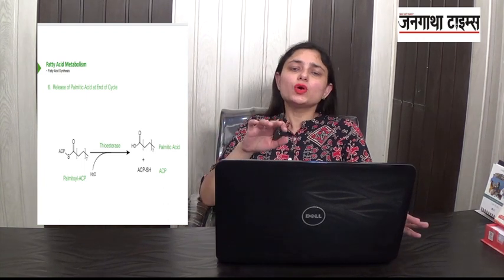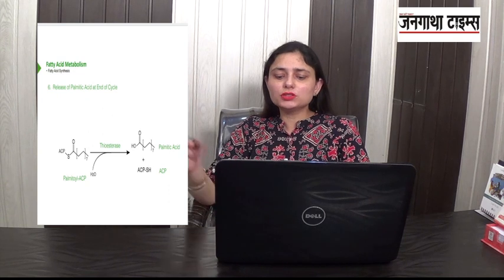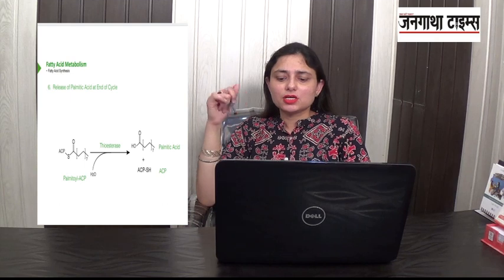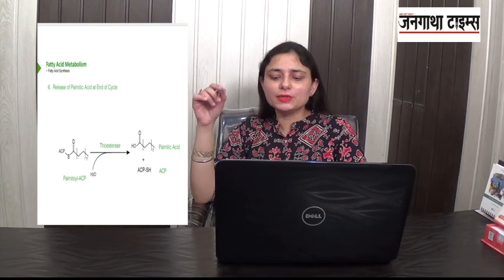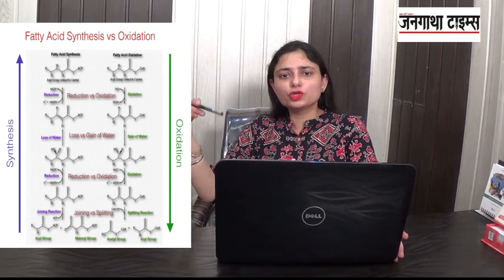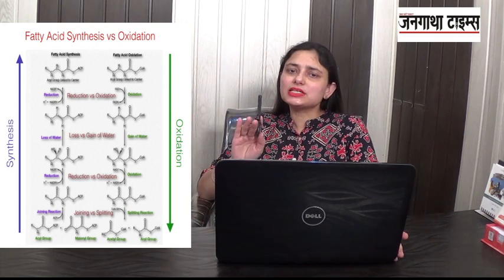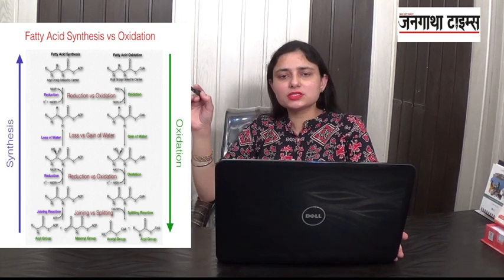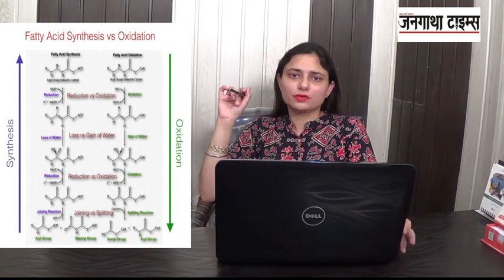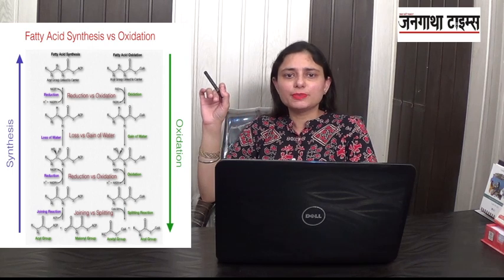So this is all about the metabolism of fatty acids, in which we have discussed both the oxidation and the synthesis reactions. Again I repeat, in the oxidation reaction we go with the 4 steps going down, and the opposite steps go up in the synthesis reaction. You can see this in the flow chart shown here. So that is all about fatty acid metabolism.